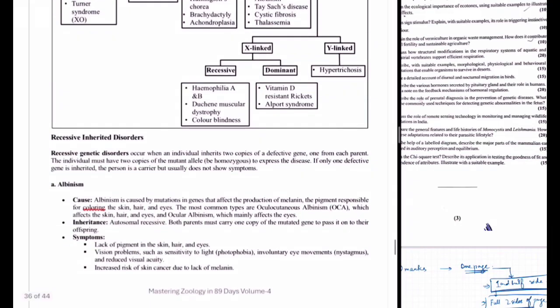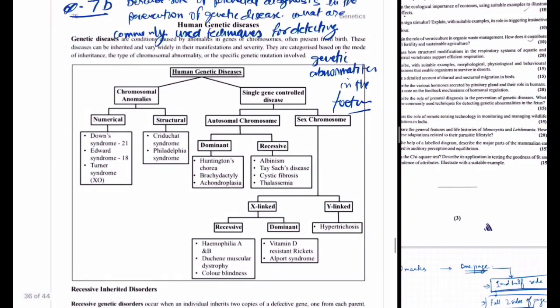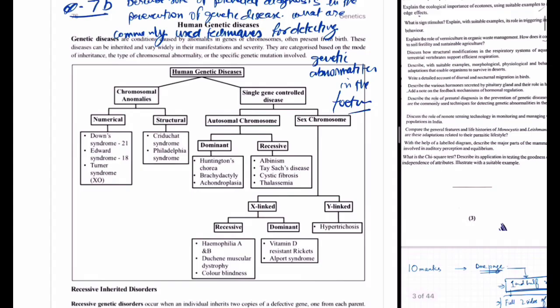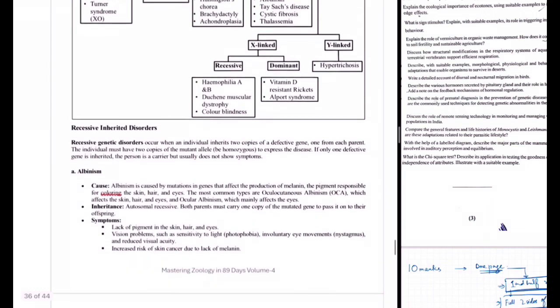There is amniocentesis. So on the basis of different diagnosis techniques, first of all, you will explain briefly about different genetic abnormalities, and then the different prenatal diagnostic techniques that will help in detecting and how they help in detecting.